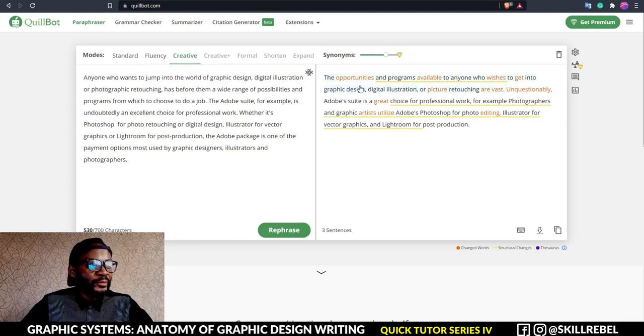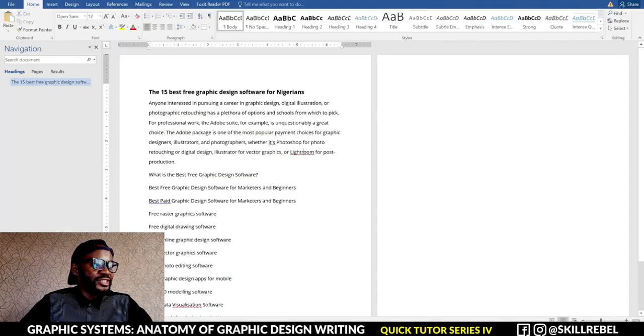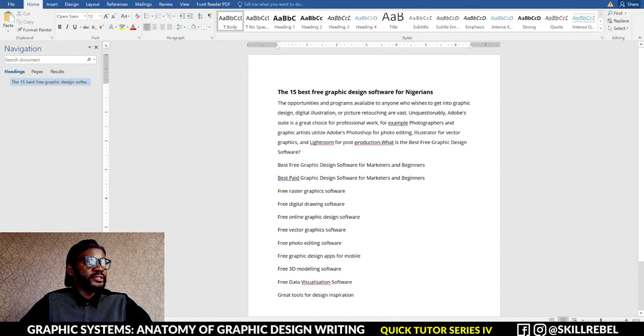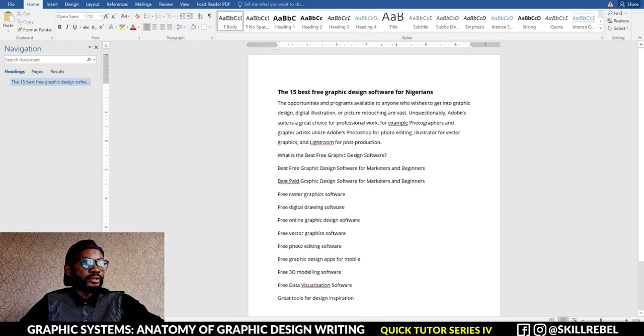It says the opportunities and programs available to anyone who wishes to get into graphic design. I think I prefer this, so let's copy this and change this entire one. Paste. What are the best? Okay.